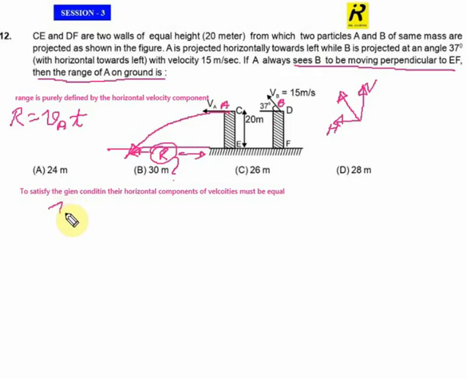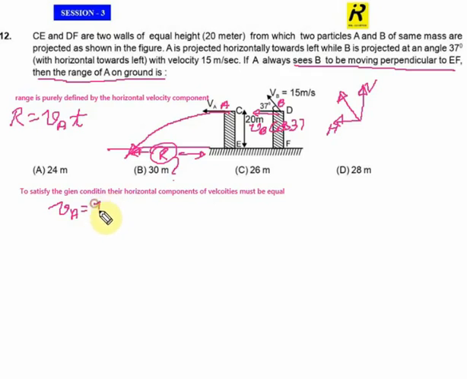The horizontal velocity is nothing but VA for particle A, but the horizontal component of velocity of B, which is making 37 degrees here, I have to consider like this. So this velocity is VB cos 37.